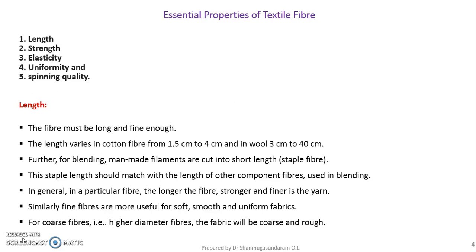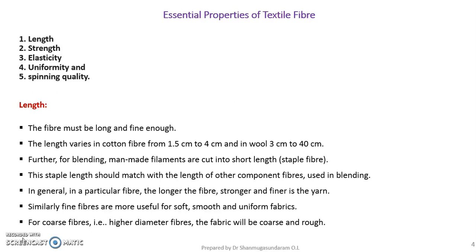Similarly, fine fibers are most suitable for producing soft, smooth and uniform fabrics, whereas coarser fibers will produce fabric that is coarser and rough in nature. So how will the coarser fiber look? The diameter of the fiber is very high.